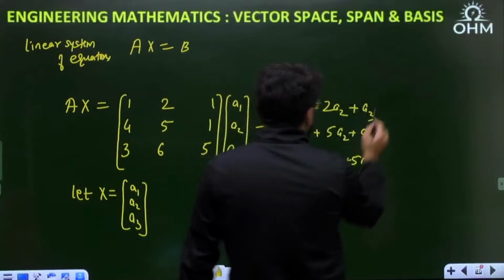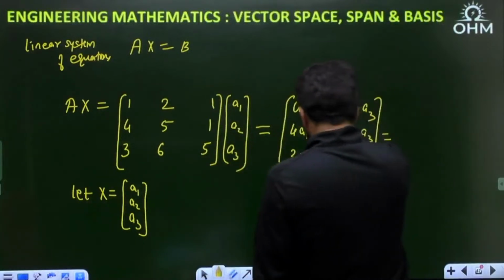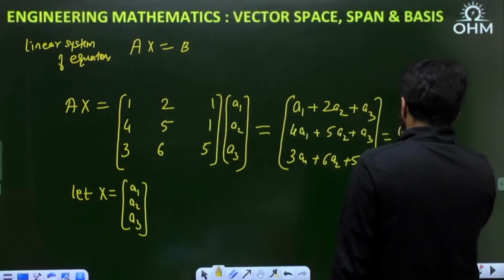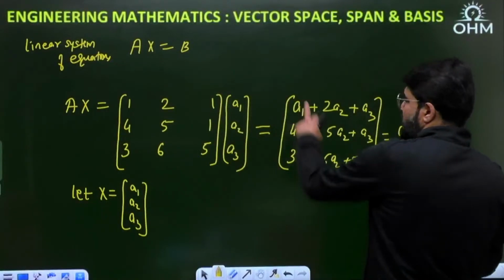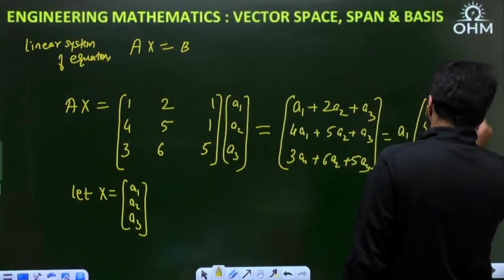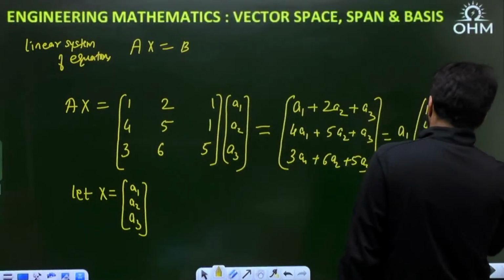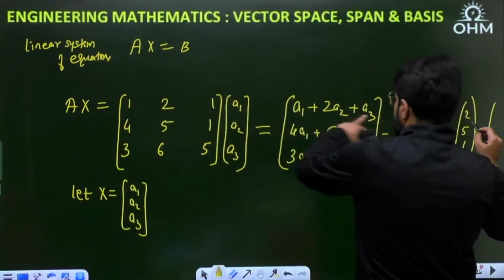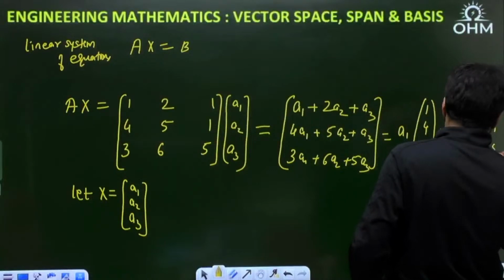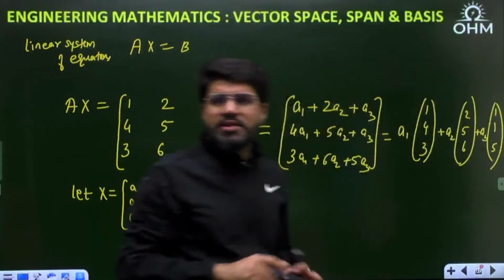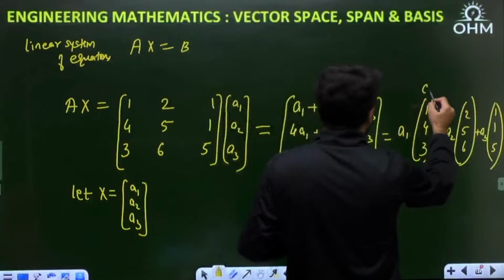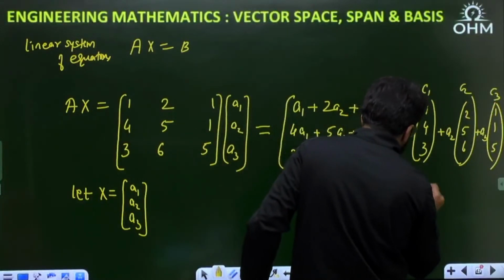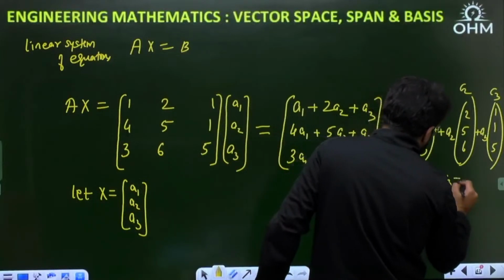Now this is also equivalent to a1 times the column 1, 4, 3. Let's separate the columns: then this can be written as a2 into 2, 5, 6 plus a3 into 1, 1, 5. Now if you observe, this is column 1 of the matrix, this is column 2, this is column 3. So you have a1 c1 plus a2 c2 plus a3 c3.